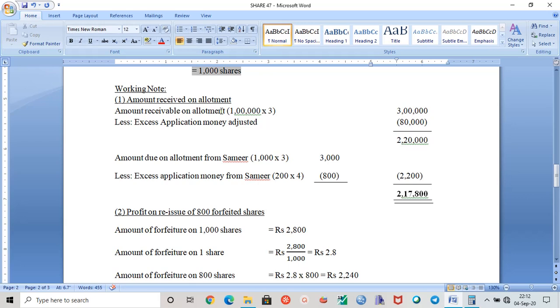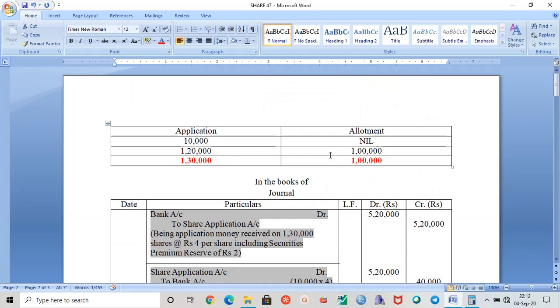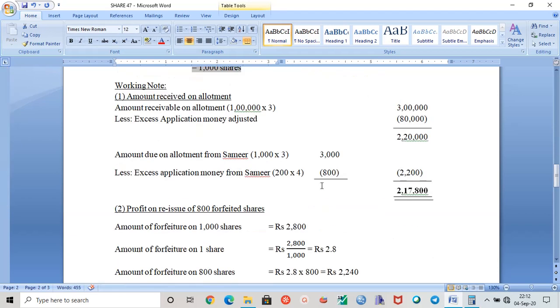Samir had been allotted only 1,000 shares, so allotment money at the rate of rupees 3 per share is 3,000, but he had applied for 1,200 shares, so 200 shares is the extra number of shares that has been allotted on a pro rata basis. So this 20,000 extra shares also involves 200 extra shares of Samir. So 200 into 4, that is application money, will be 800. So 3,000 minus 800 will be 2,200. So ultimately we receive at the time of allotment 2,17,800.